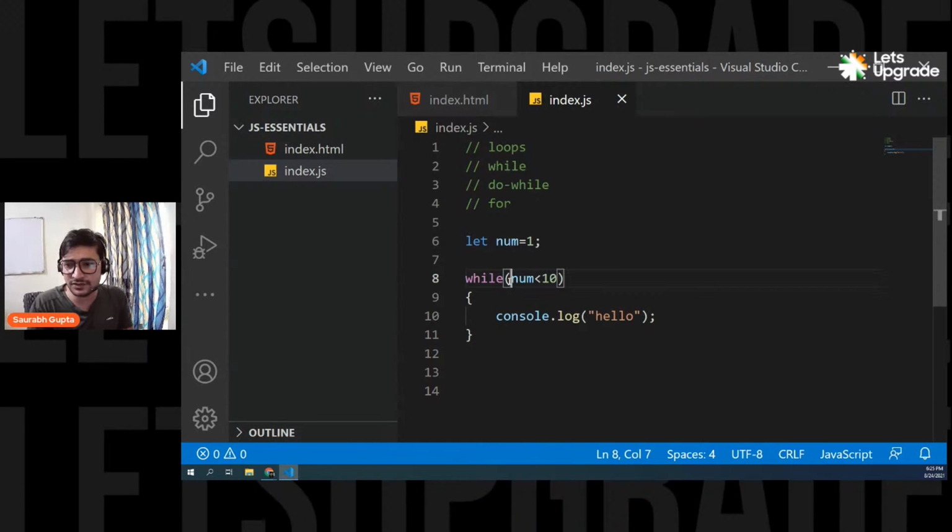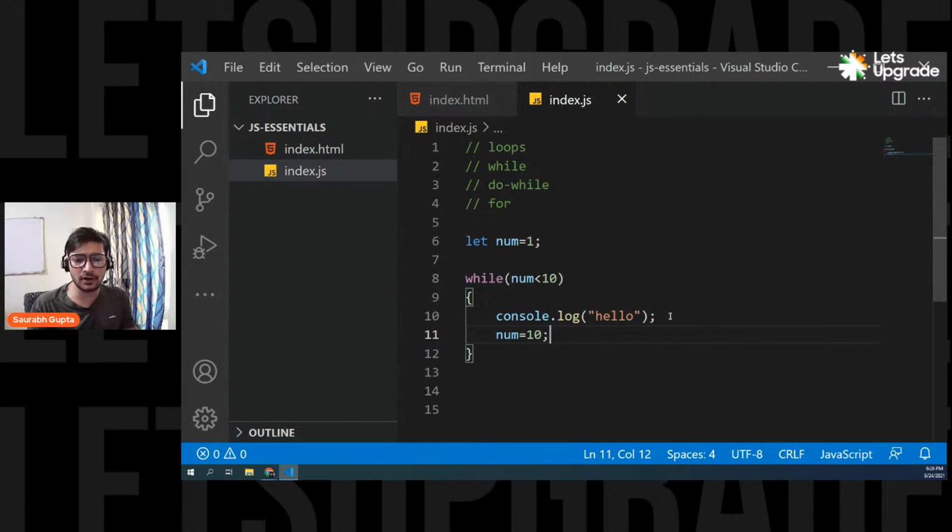To make it false, what you have to do is break this condition. And to break this condition, we can simply change the value of num. See, where is the condition right? If num is less than 10, the condition is right. That means even if I make my num 9, the condition is still correct because 9 is still less than 10. That means I either have to make num 10 or greater than 10 so that the condition can become wrong.